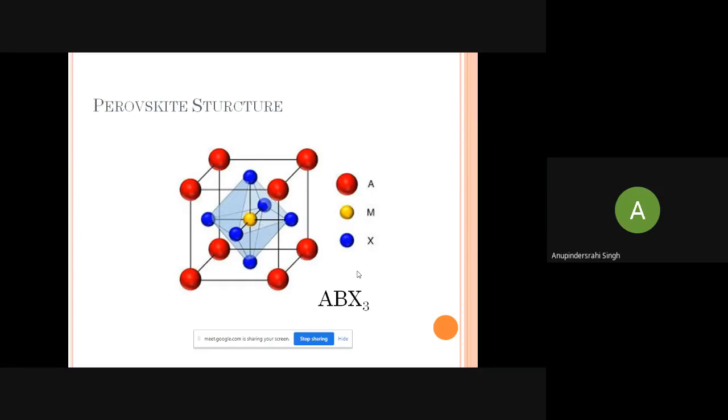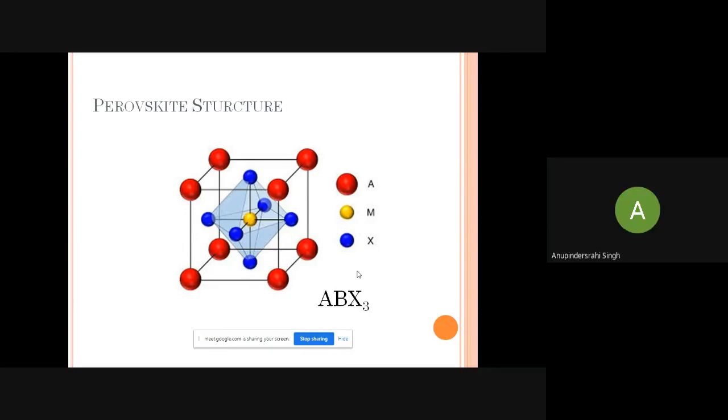The dipole moment will vanish when it has a cubic structure, because in the cubic structure, the dipoles that are present in the perovskite structure are exactly equal and in opposite directions. So that is why the vector sum of the dipole moment becomes zero in a cubic structure.